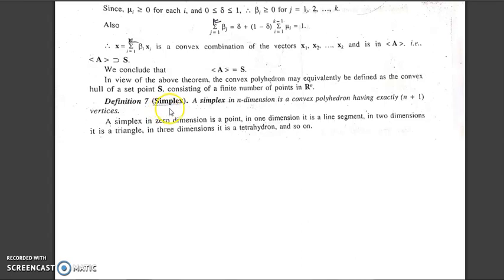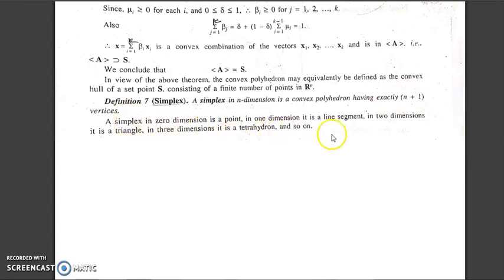Now come to the definition of simplex. It is a very easy and very important definition. A simplex in n dimension is a convex polyhedron having exactly n plus 1 vertices. What is a simplex? A simplex in n dimension is a convex polyhedron with exactly n plus 1 vertices. A simplex in 0 dimension is a point, because you have to take n plus 1 vertices. So in n dimension it has n plus 1 vertices.